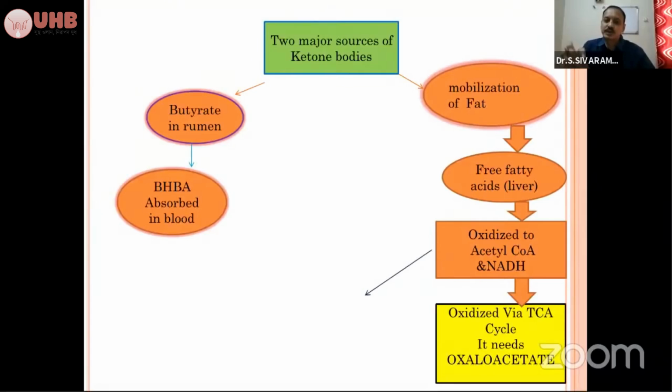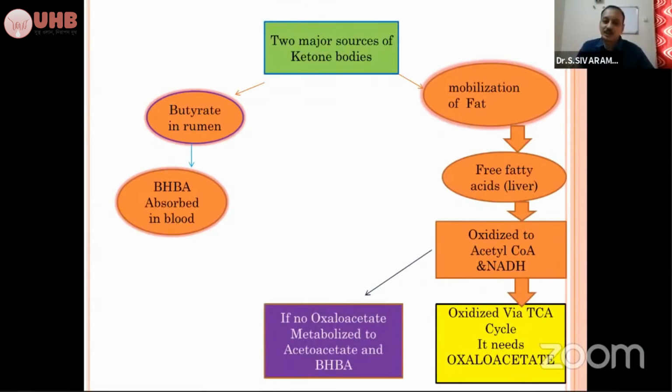When there is a low propionic acid level in the rumen because of low energy supplement or low feed intake, then instead of oxidation, it is metabolized into acetoacetate and beta-hydroxybutyrate. These are the two ketone bodies, and that will lead to ketonemia and ketonuria. That will exhibit the signs of ketosis. Once you understand this pathway, clinical applicability will be very easy. So the two sources: one from the rumen, another from the mobilization of fat.